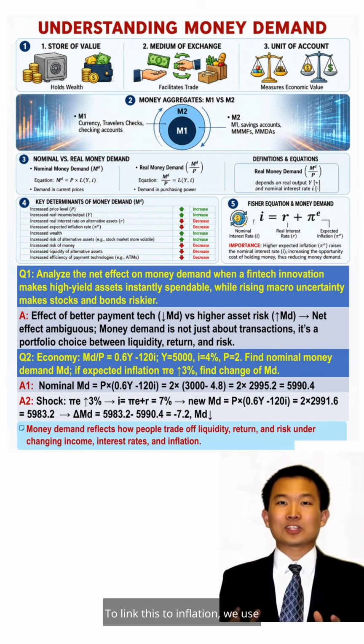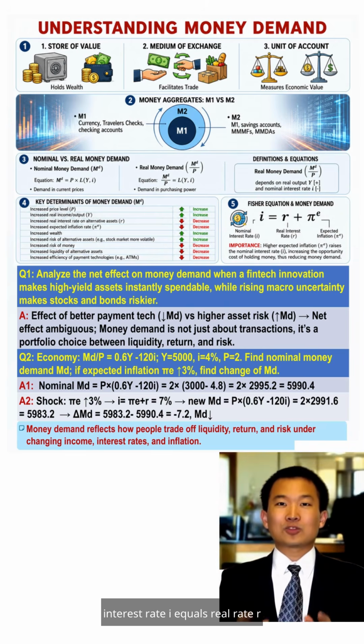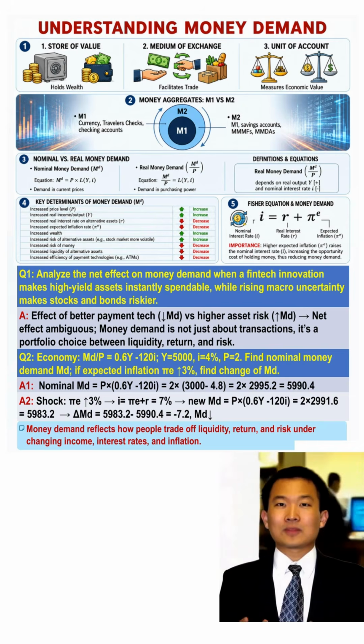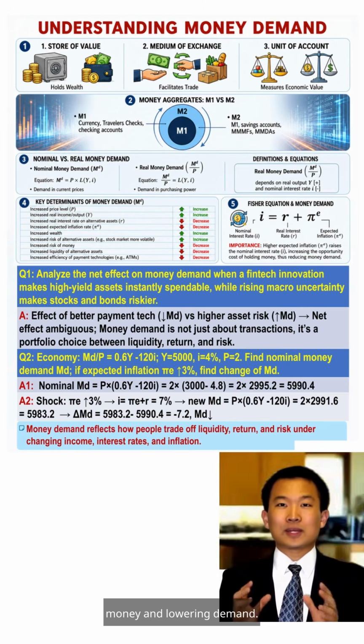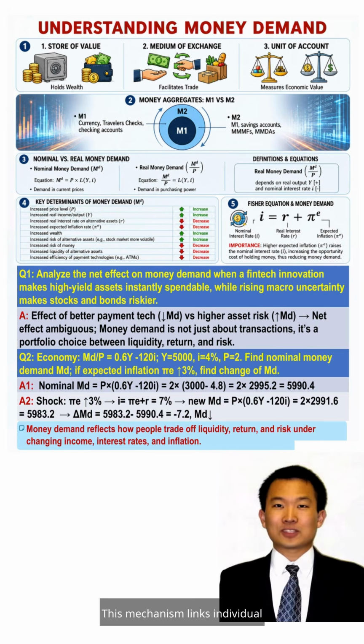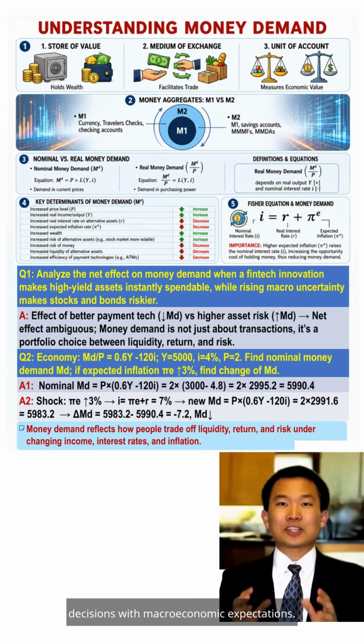To link this to inflation, we use the Fisher equation. Nominal interest rate i equals real rate r plus expected inflation, pi^e. When inflation expectations rise, the nominal interest rate follows, increasing the cost of holding money and lowering demand. This mechanism links individual decisions with macroeconomic expectations.